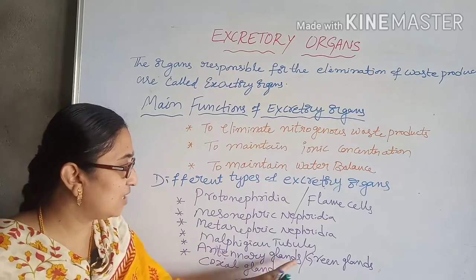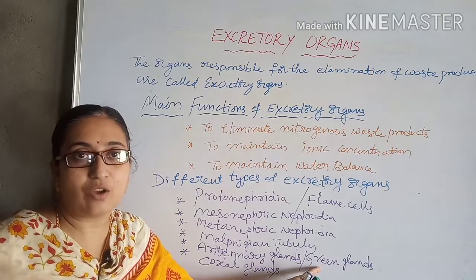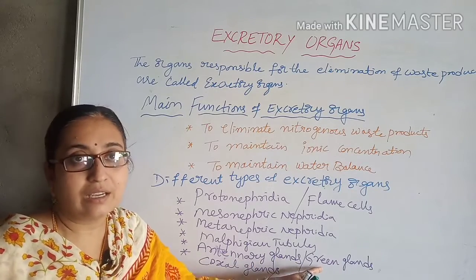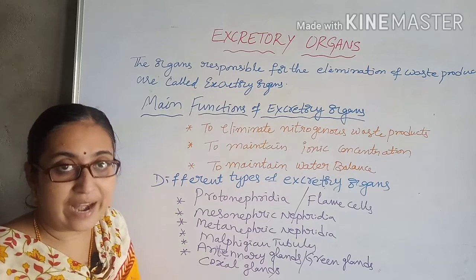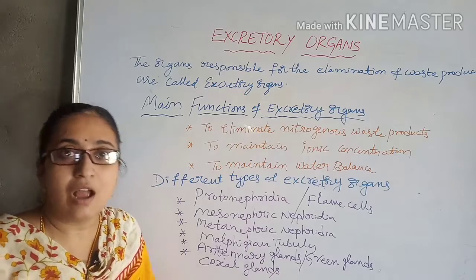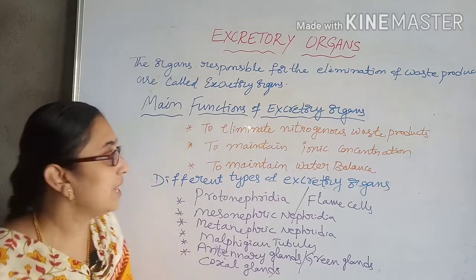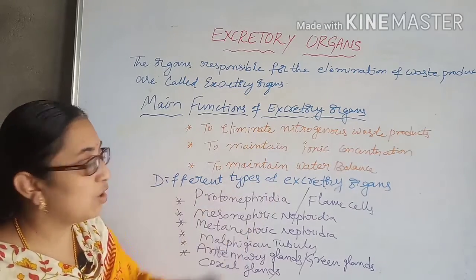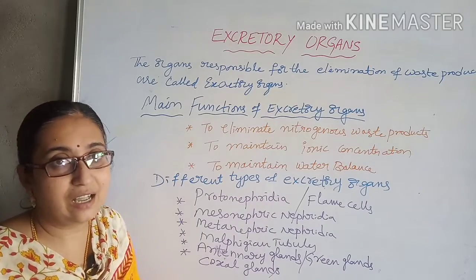Next, antennary glands or green glands are also seen in Arthropoda, in the crustaceans and in the Arachnida group of animals, and coxal glands are also seen in the Arthropoda group. So these are the different types of excretory organs seen in animals.